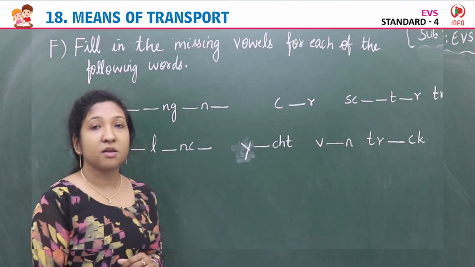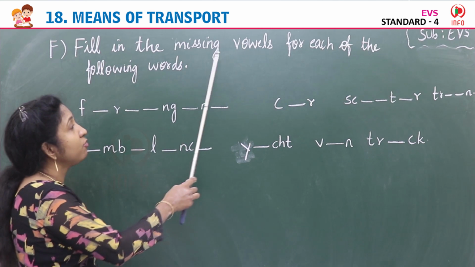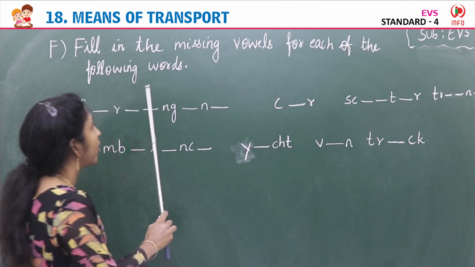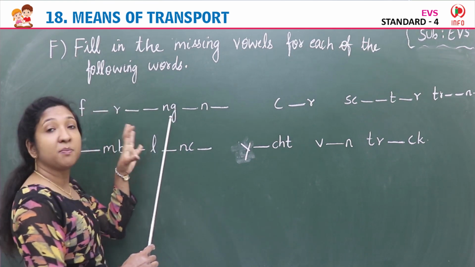Okay children, our next exercise F. Fill in the missing vowels for each of the following words. Here some words are given, some missing words with missing letters.